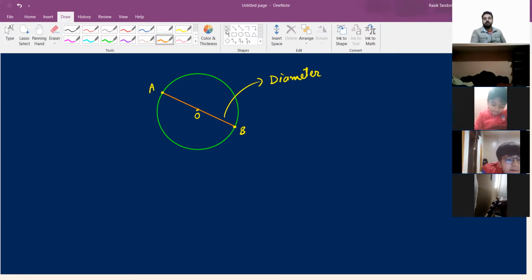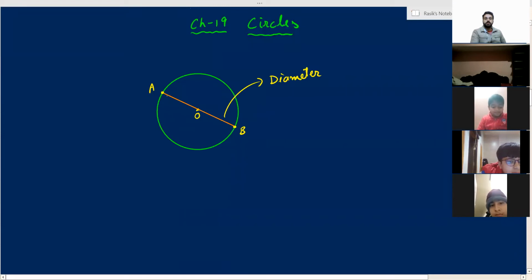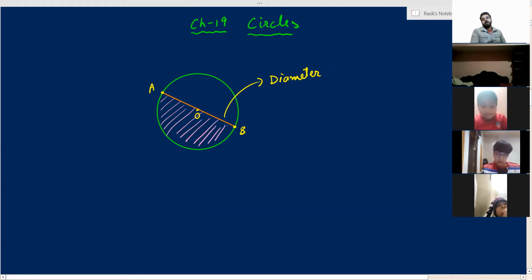Okay. So now we have understood that we can draw infinite diameters in a circle. Now, what does a diameter do? A diameter divides the circle into two equal parts. Am I right or not? Both the parts are equal. And half part of a circle is known as semicircle.